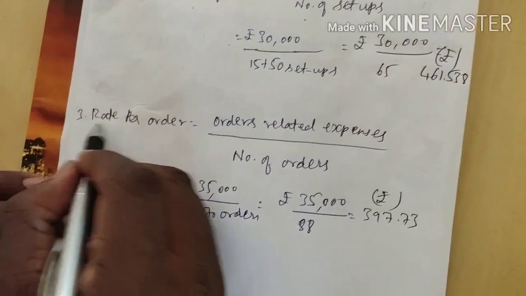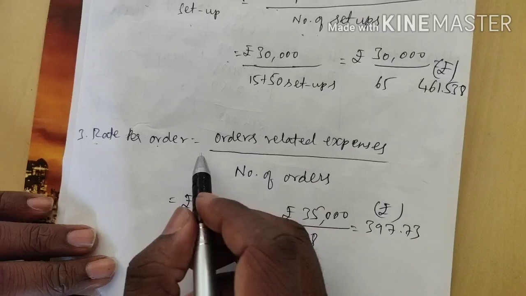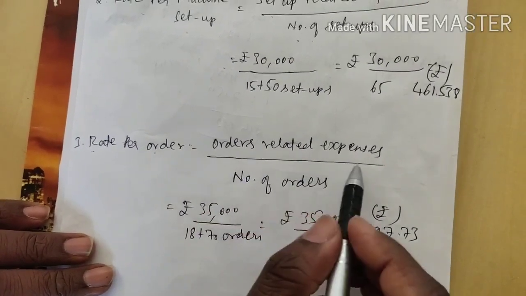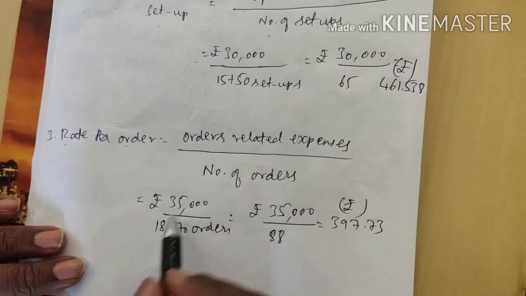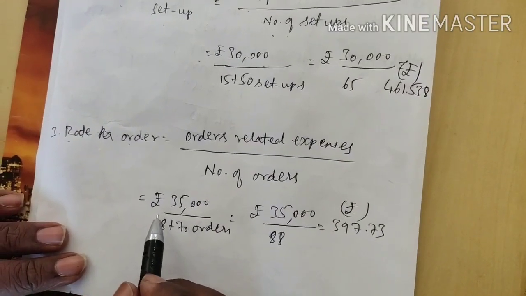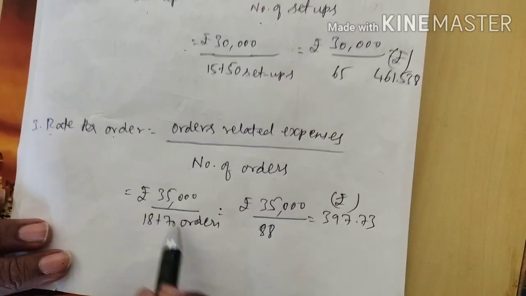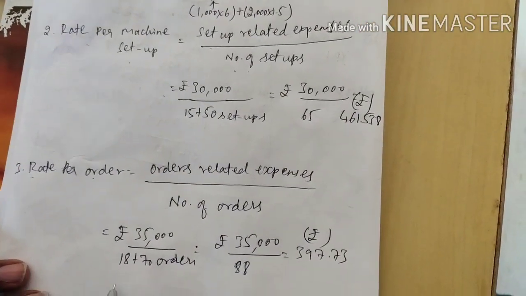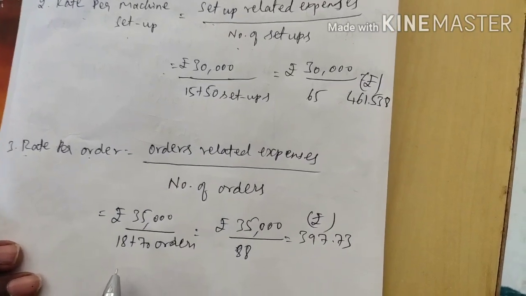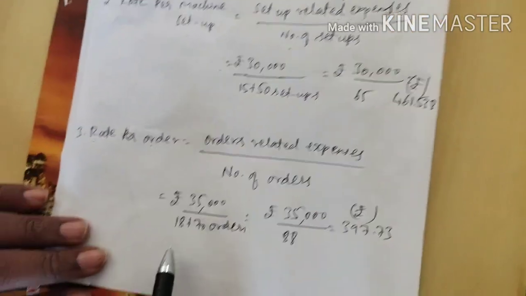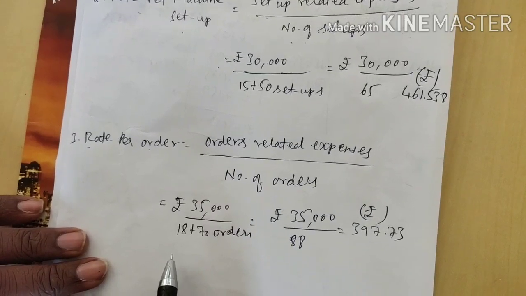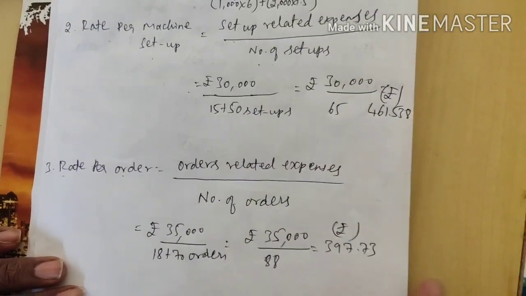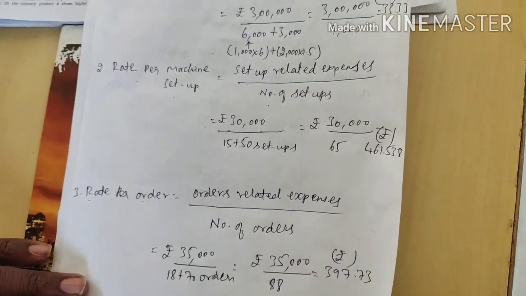Now third one, rate per order. To calculate, as per the information given in the problem, orders related expenses divided by number of orders. The amount is given rupees 35,000 divided by number of orders. For product A is 18, for product B is 70. By adding I will get 88. I repeat, 18 plus 70 is equal to 88 orders. So 35,000 divided by 88, I will get 397.73 rupees.